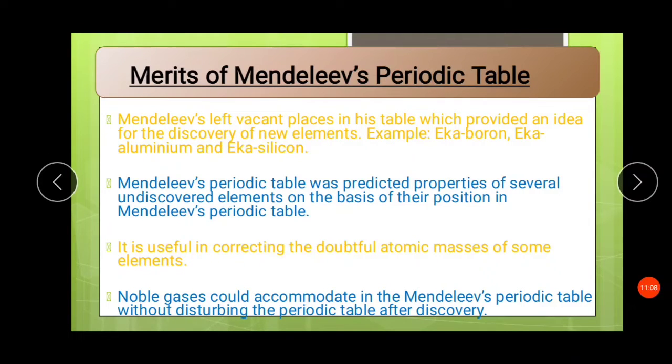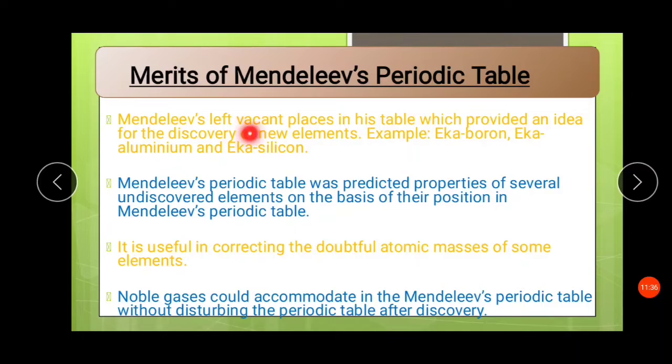Now there were merits of Mendeleev's periodic table. He left vacant spaces in his table which provided an idea for the discovery of new elements. Mendeleev's periodic table was not rigid. He was of the thought that in future also many new elements would be discovered.